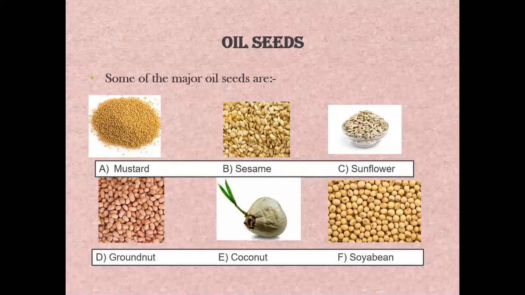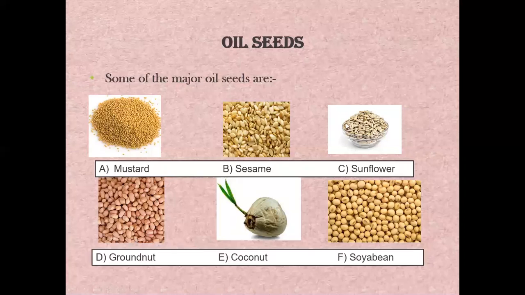We have mustard, sesame, sunflower, groundnut, coconut and soya bean. You must have seen in the market also, we get so many oils. We have mustard oil, groundnut oil, soya bean oil, and we have also heard of coconut oil. These are the major seeds from which we can get oil.